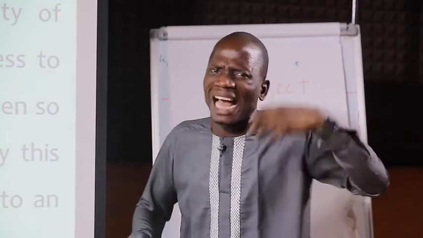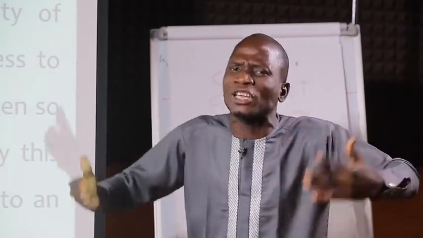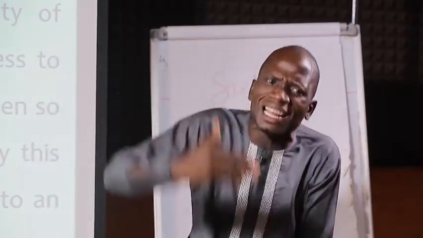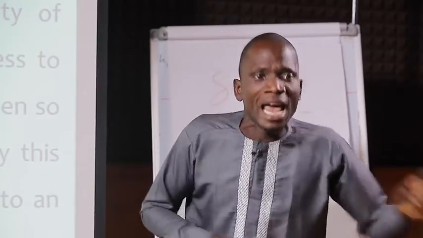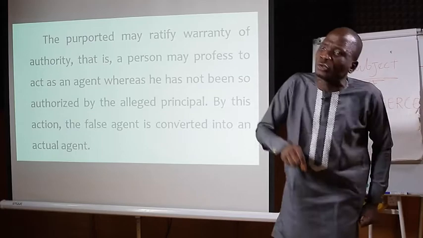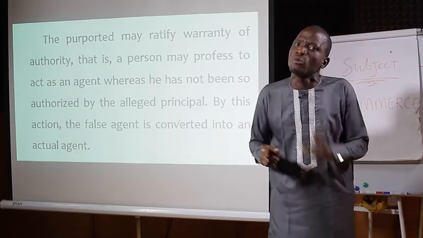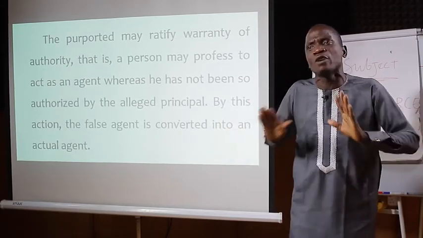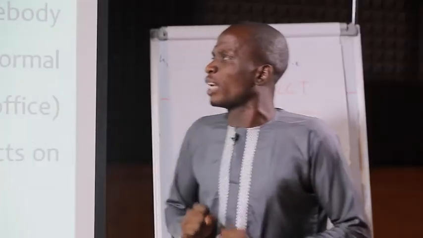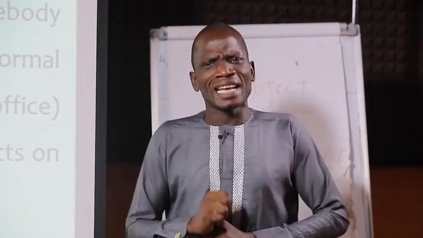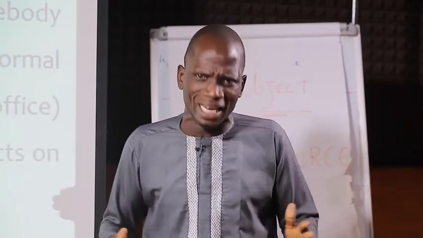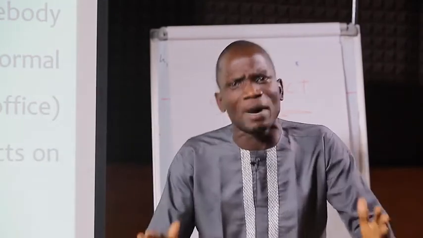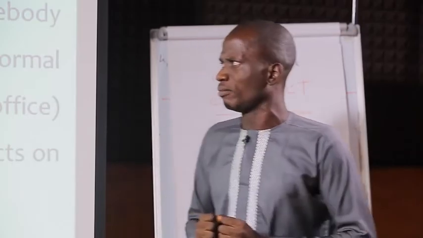When such a person acts on your behalf without your official approval, by the time you realize that there is somebody somewhere who is acting on your behalf, as a principal, you have no option other than to declare him your agent officially. Now, let us look at the fourth one. An agency can be appointed through what we call implication. That is, agency by implication.